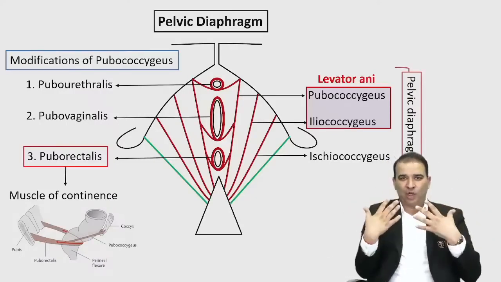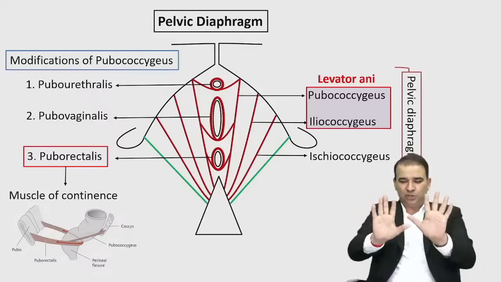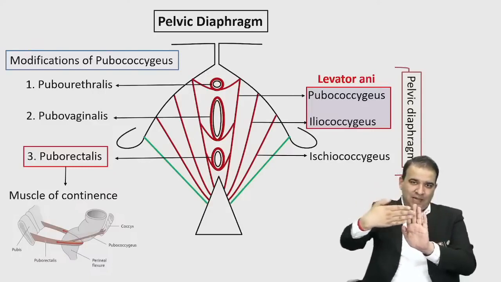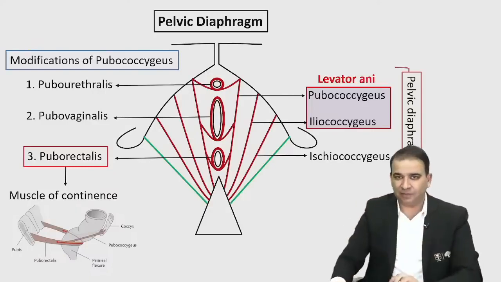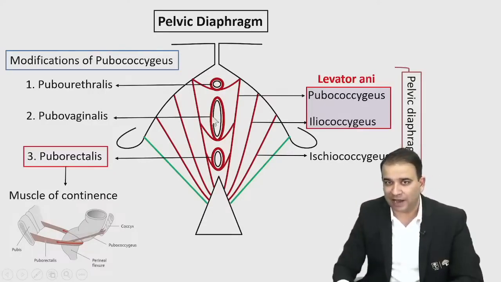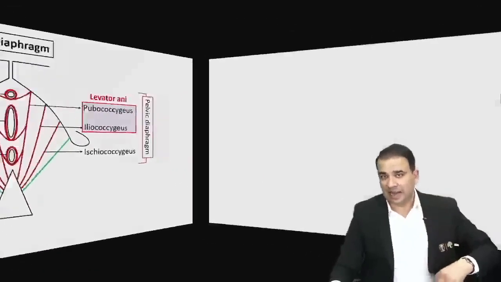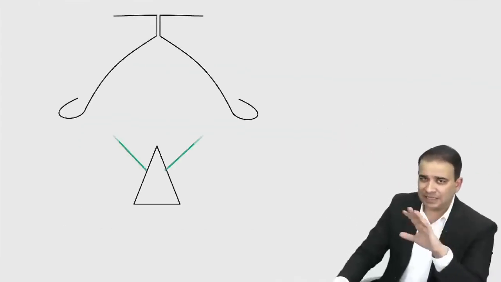Imagine you're looking at me, and if I just lie down in the lithotomy position, this is my pelvic diaphragm here. Next to the pelvic diaphragm, there is another diaphragm present, but that diaphragm is present only in the urogenital triangle, and that's why it is called the urogenital diaphragm. Now, have a look at this picture, guys. Again, the same arrangement here.